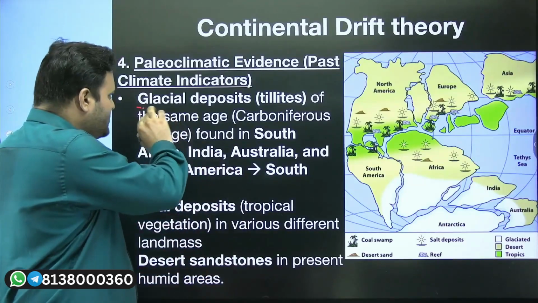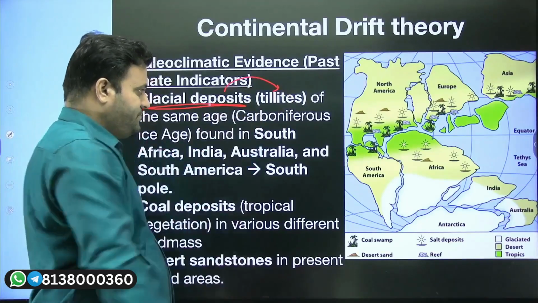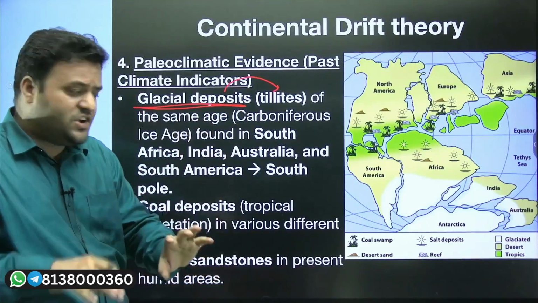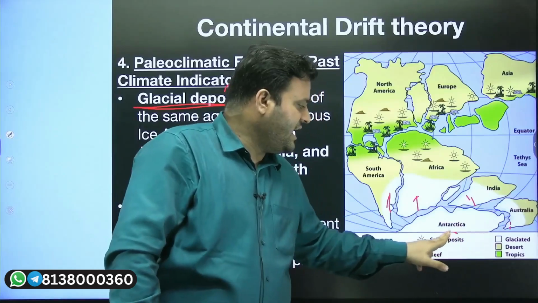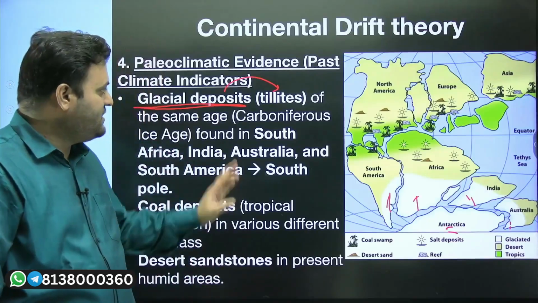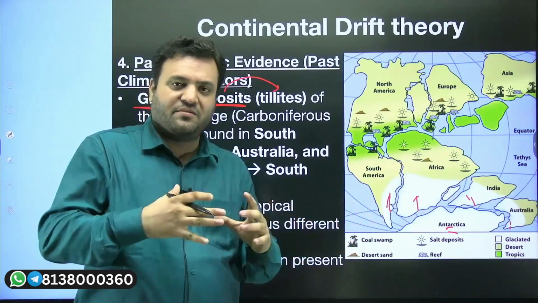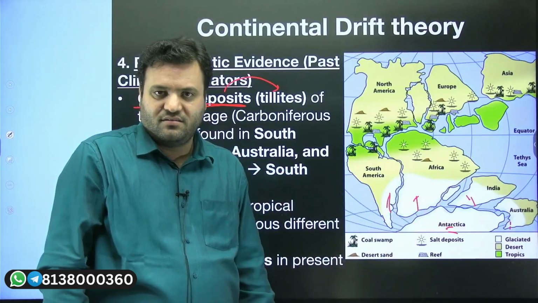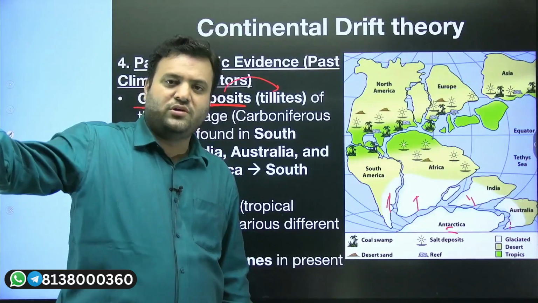Glacial deposits were found, and these glacial deposits are called tillites. You will see glacial deposits in these parts of South America, Africa, India, Australia and Antarctica. And now these continents are separated by a wide distance. It means that you have the same evidence suggesting the same story which has been postulated by Wegener.